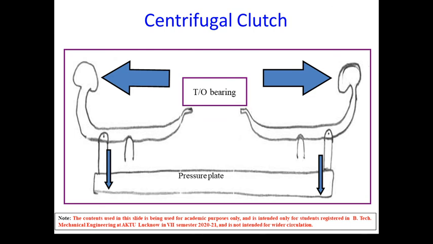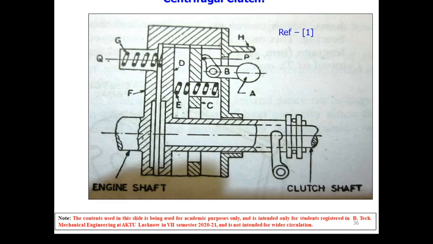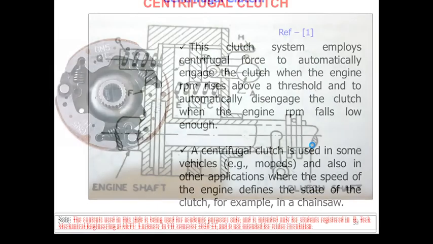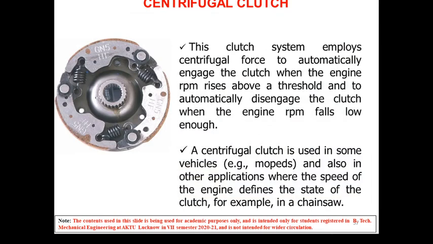This means that the car can be stopped in gear without stalling the engine, basically. Similarly, while starting, the driver can first select the gear, put the car into gear, and simply press the accelerator pedal. So this makes the driving operation very easy. From here we can see the action. These are the balls. When it is rotated, it will come out. This will apply pressure over this part, and this will be turning to engage the clutch plate. So these are centrifugal clutches.